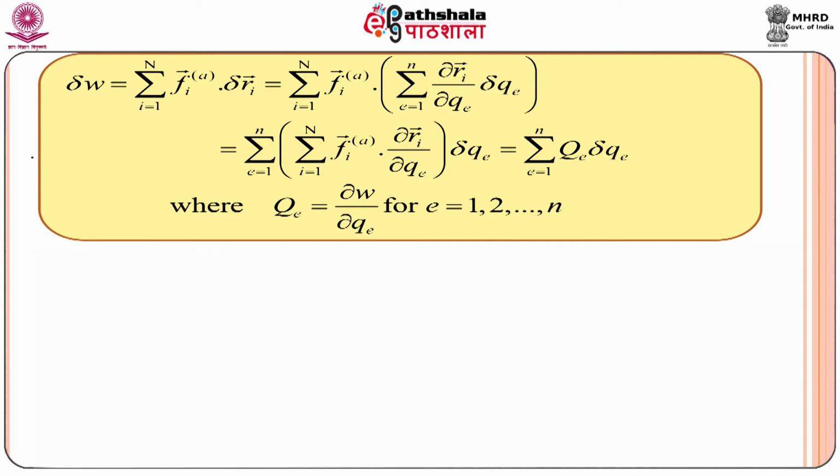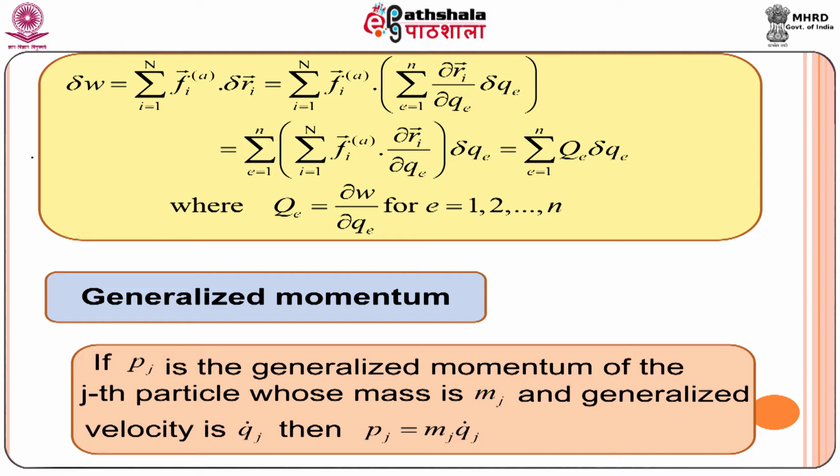If we denote summation over i of F_i vector superscript A dot del r_i vector by del q_e as capital Q_e, where capital Q_e is the generalized force associated with the generalized coordinate q_e, we get delta W equal to summation over e of Q_e into delta q_e, where Q_e can be written as del W by del q_e for e equal to 1, 2 up to n. This is the generalized force.